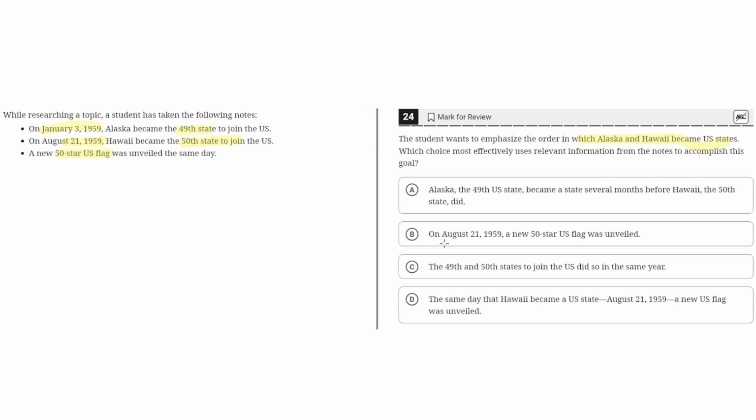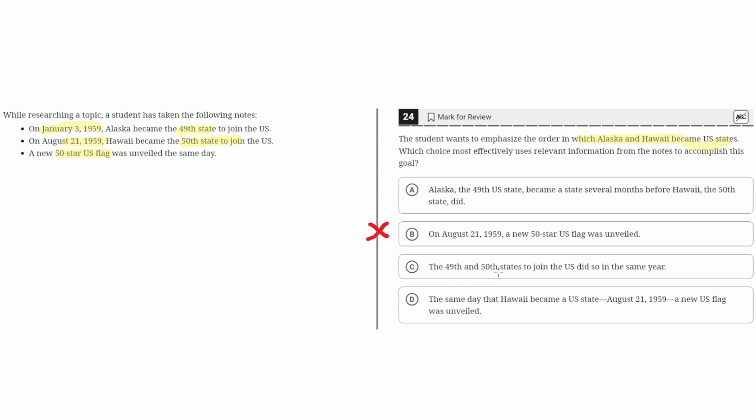B. On August 21st, 1959, a new 50-star U.S. flag was unveiled. This is incorrect because this does not properly mention or even highlight Alaska or Hawaii, which is the focus of the emphasis the student wants. Therefore, because B does not mention either of these, it can be eliminated.